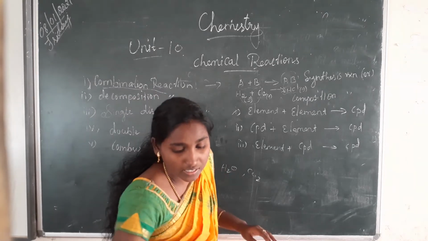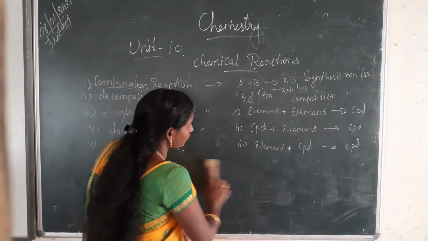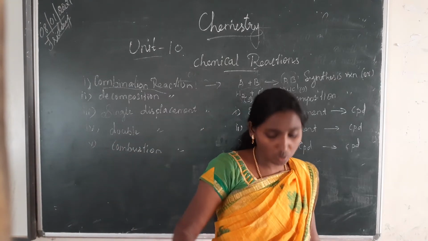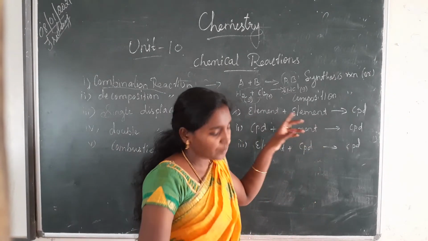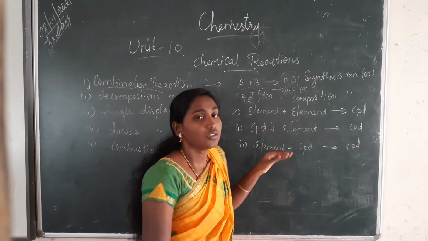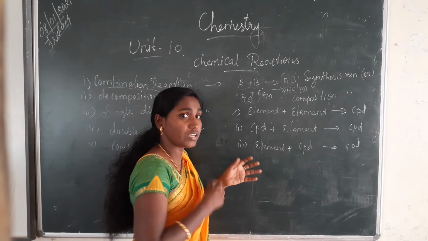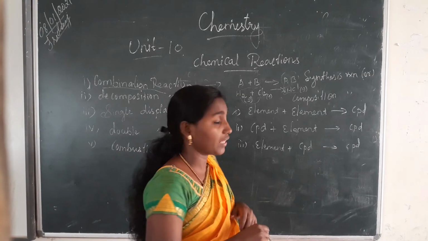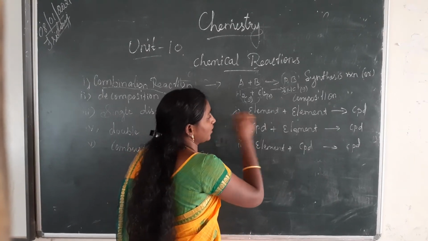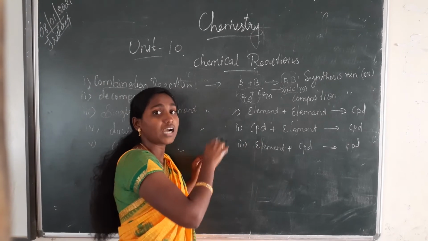Know this difference, right? So element plus element gives compound. Here in this type of combination reaction, two or more elements combine together.